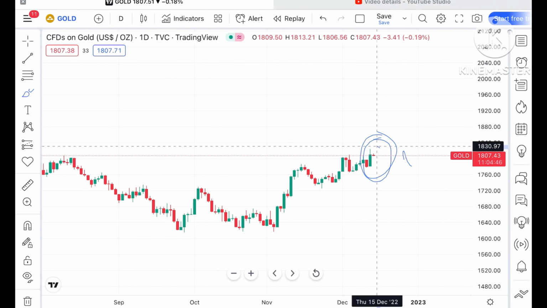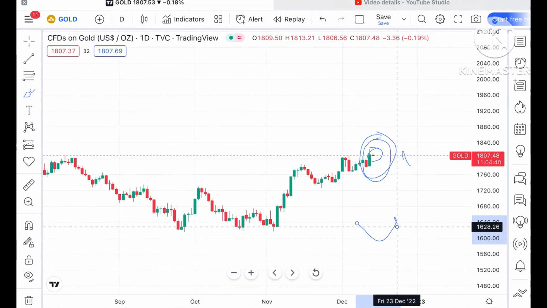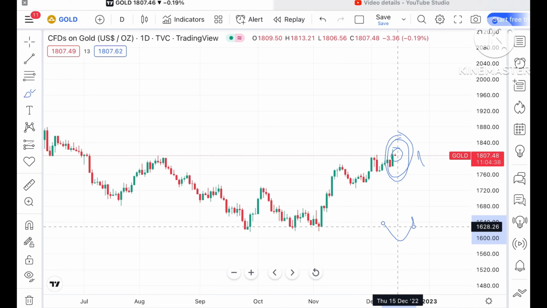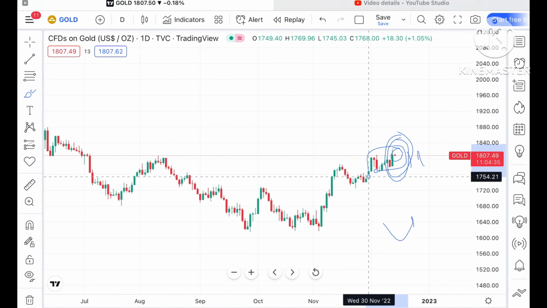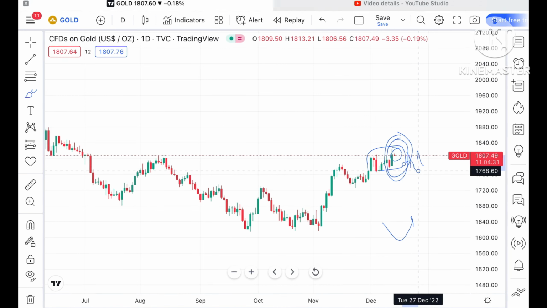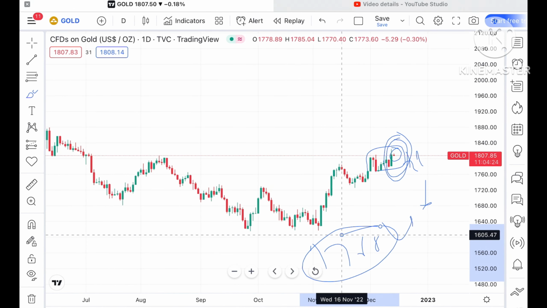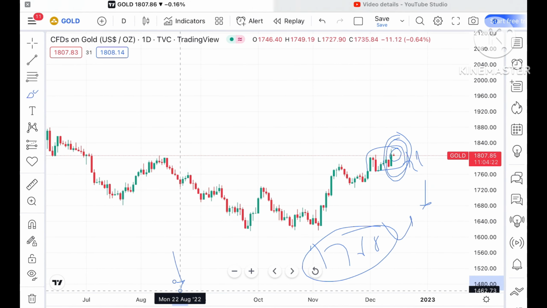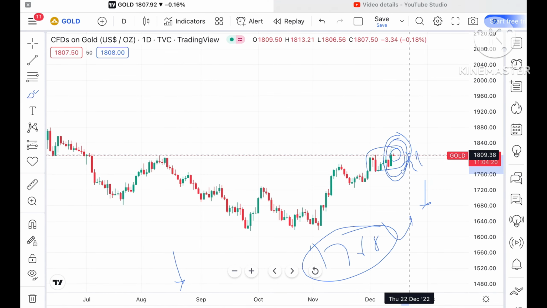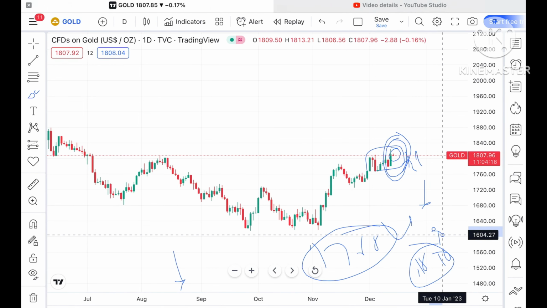Now, as you can see, a little green candle is forming which is trying to get on a support. From there we can see a bounce back can come. Or the price may fall below this particular zone, the zone lows at around $1768, which is already a weak support. So chances are high that if the price comes close to the level of 1678, it can fall. Otherwise, if it goes and sustains above the level of 1810, then chances are high that it can move further upside.